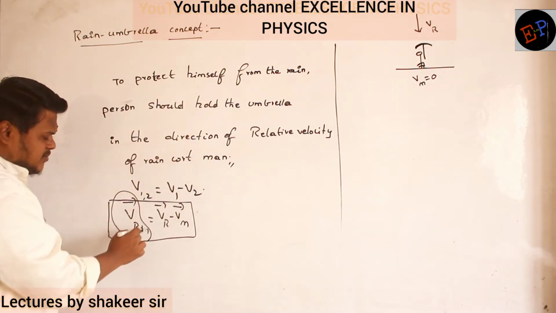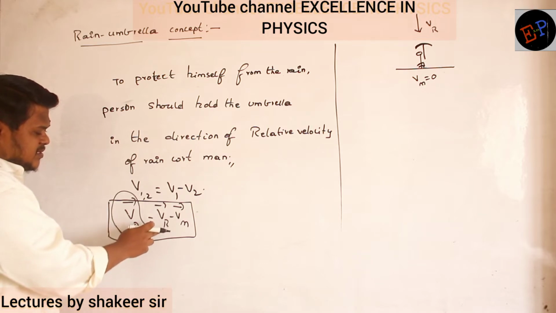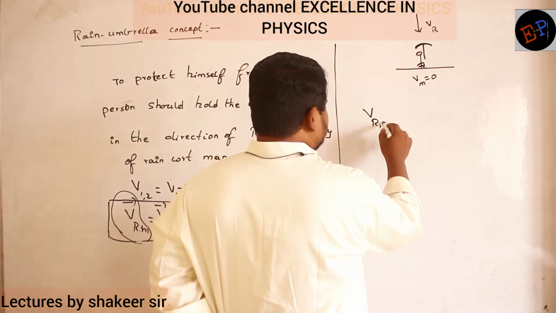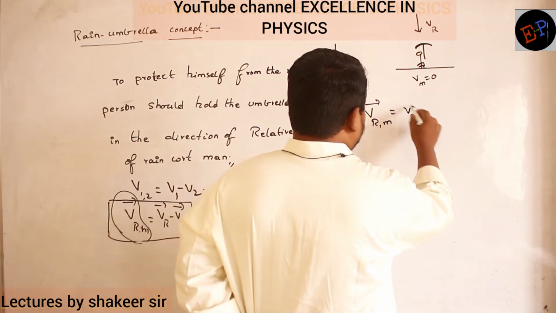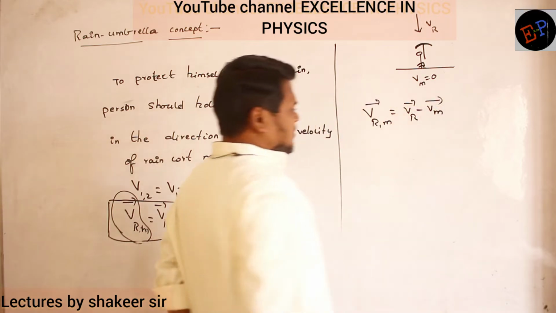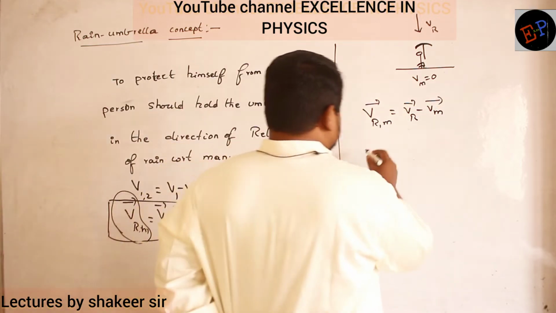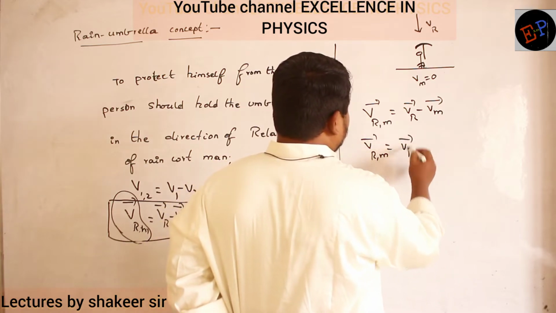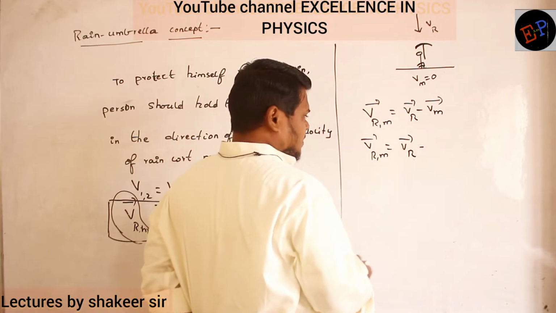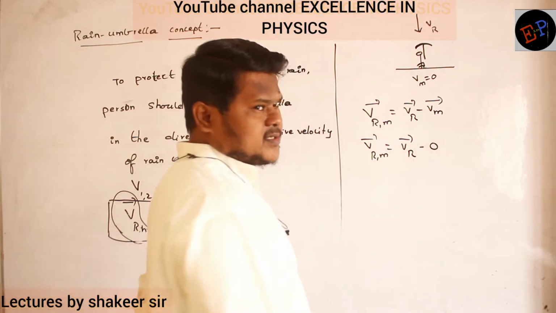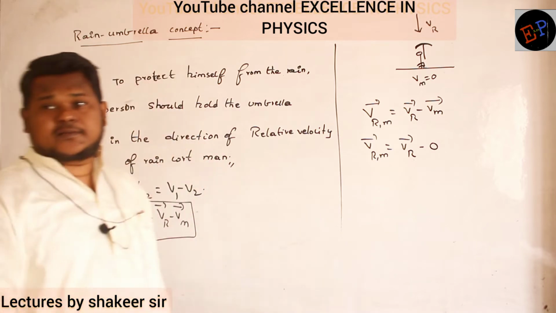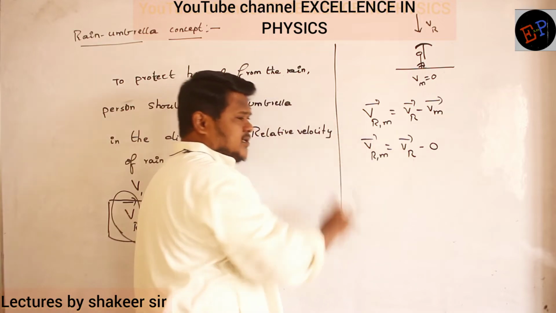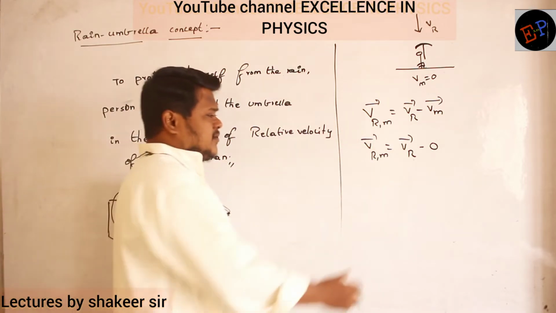This is the relation which I require: velocity of rain with respect to man is nothing but velocity of rain minus velocity of the man. So let us write it down. The velocity of the rain, let it be the velocity of the rain only. But the velocity of the man is 0. So what do you understand? The relative velocity of rain with respect to man is nothing but the velocity of rain only in this condition.